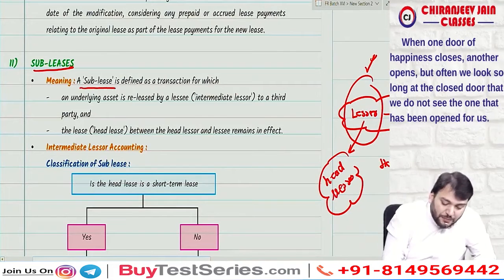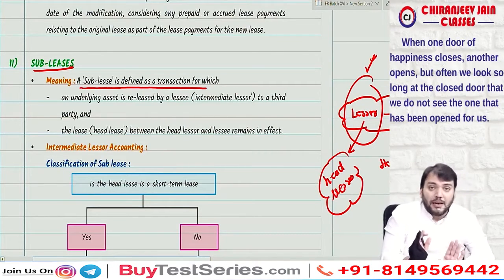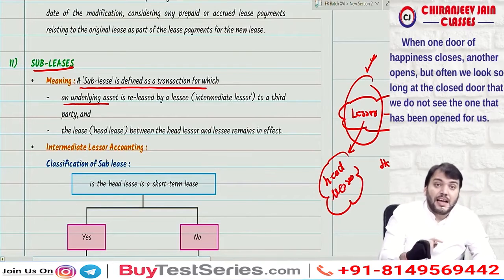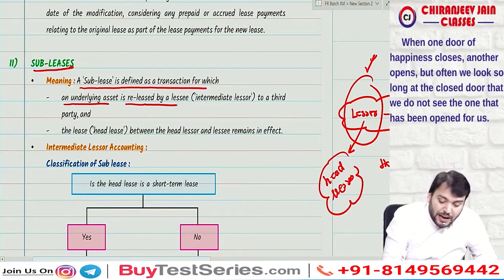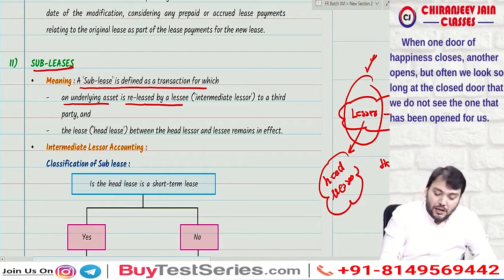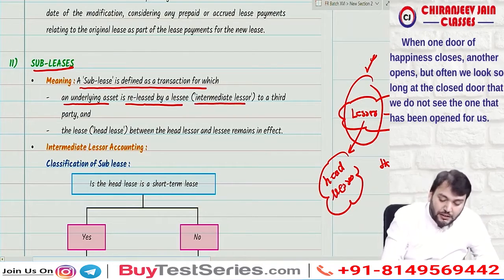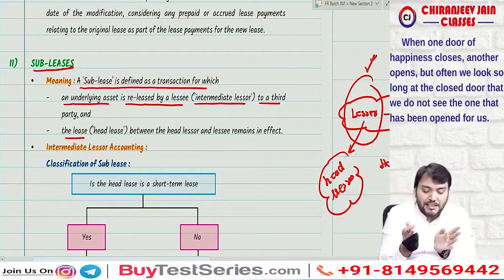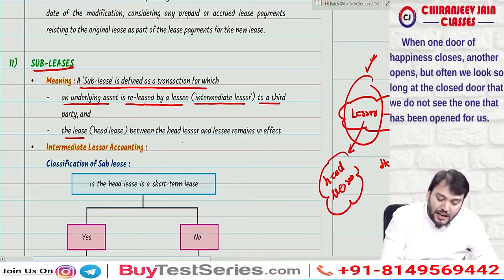What do they say? A sublease is defined as a transaction for which an underlying asset is re-leased by the lessee, also known as intermediate lessor, to a third party, and the head lease between the head lessor and the lessee remains in effect.